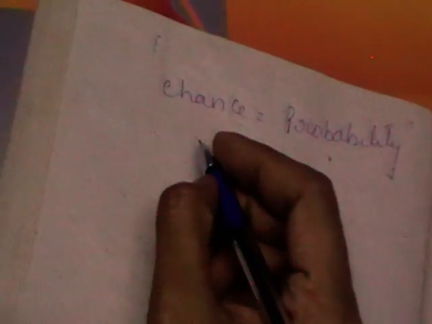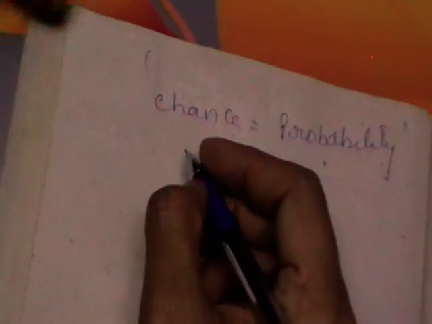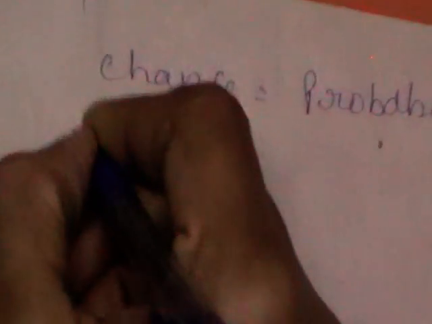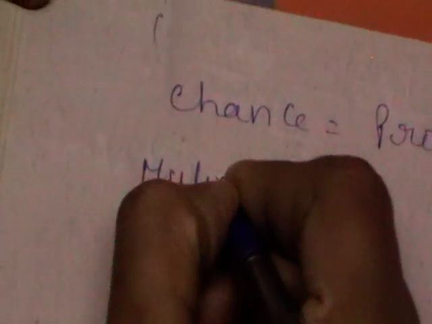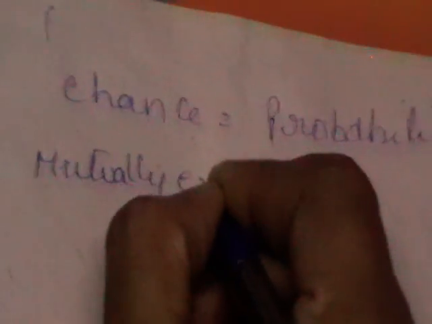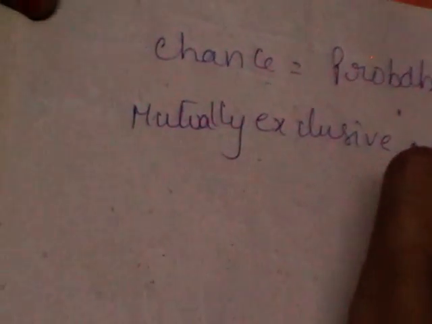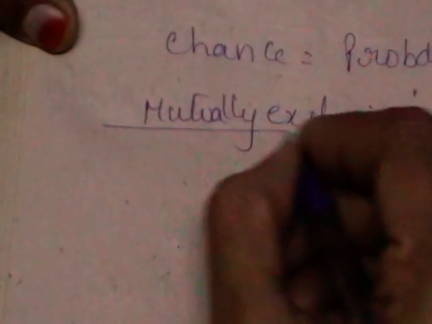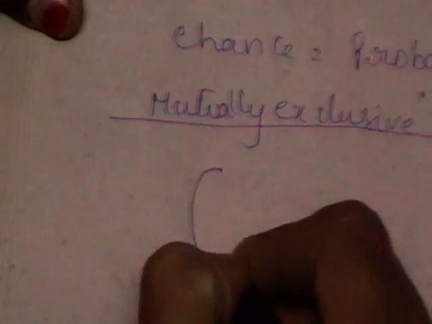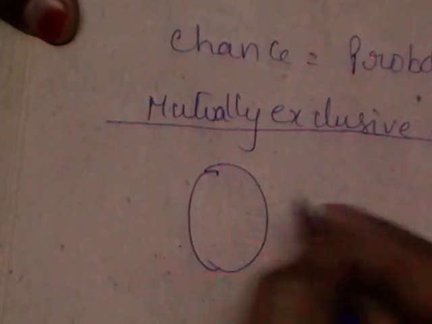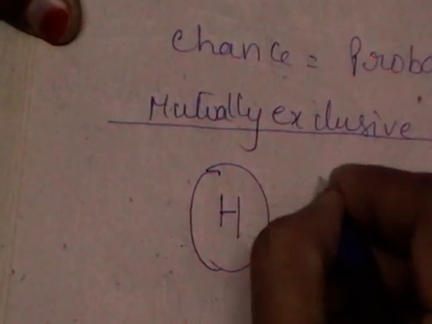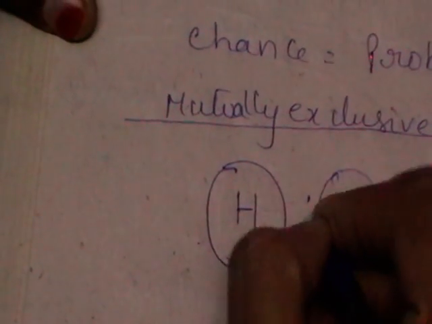Generally, after defining exhaustive events and probability, next we are going to define mutually exclusive. There are certain definitions you may get in the examination. Mutually exclusive events I am going to define. If I take the same experiment, that is tossing a coin, what are the possible outcomes? I may get head or tail.